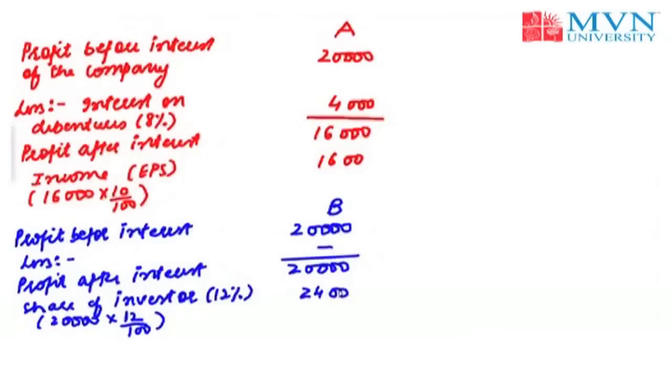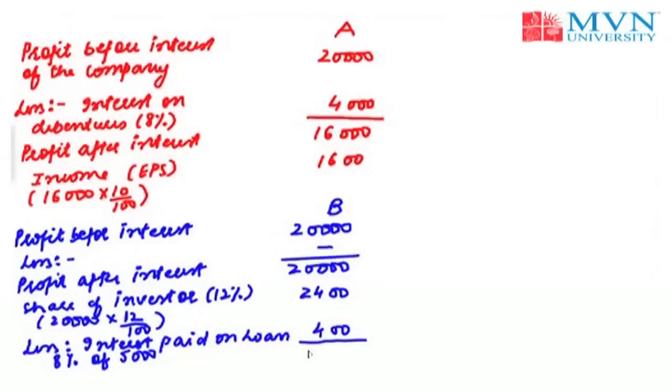But this investor has taken a loan amounting to rupees 5,000, and the loan had an interest rate. So we need to deduct the interest paid on the loan at the rate of 8% of 5,000. Since the investor has taken the loan, he needs to pay this interest from the earning available to him, which amounts to rupees 400. After deducting this amount, the amount left to him, that is the net income available to the investor, is 2,000.